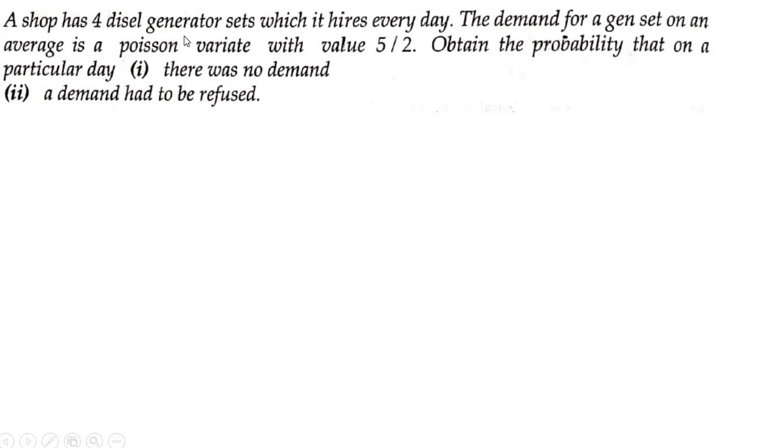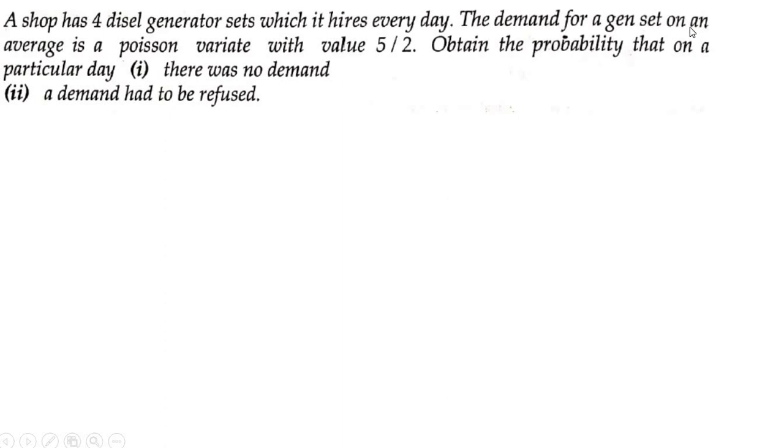That's all. Next one. A shop has 4 diesel generator sets which it hires every day. The demand for the gen set on an average is a Poisson variate with the value 5 by 2. Obtain the probability that on a particular day there was no demand and the demand has to be refused. So what has been given in the question now? They have given a shop has 4 diesel sets which it hires every day.